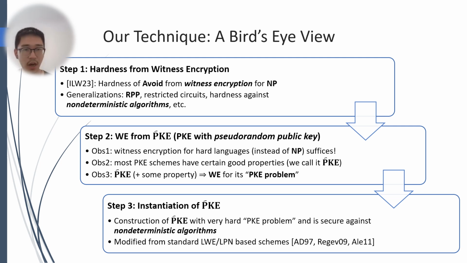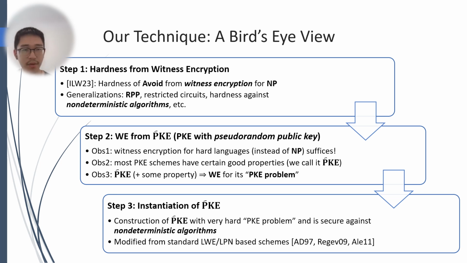Indeed, this has been observed by Ilango, Li, and Williams in the general setting, where the circuit is a general circuit and the witness encryption is for an NP-complete problem. We generalize this result by looking into their proof for the remote point problem, for restricted circuits, and for hardness against a non-deterministic algorithm using a stronger notion of witness encryption.